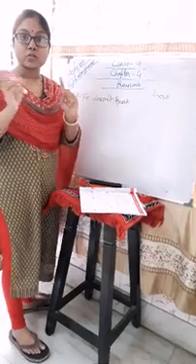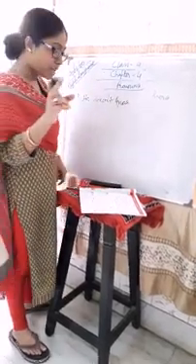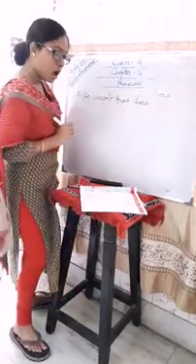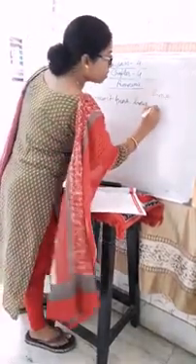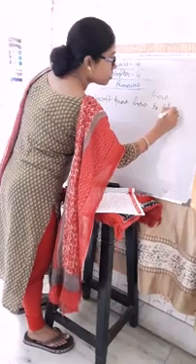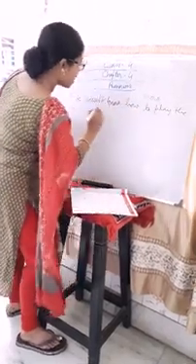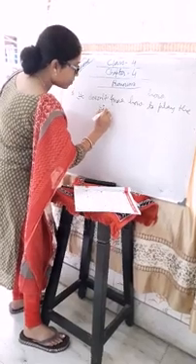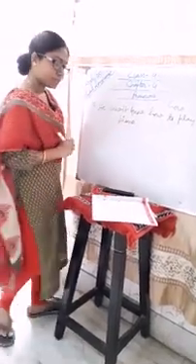After that we join the other part with how. He doesn't know how to play the piano. Full stop.